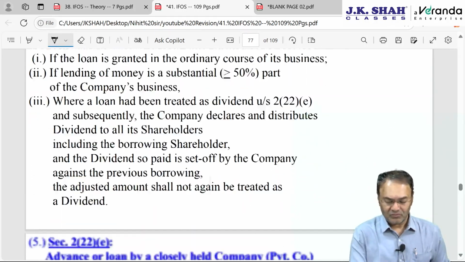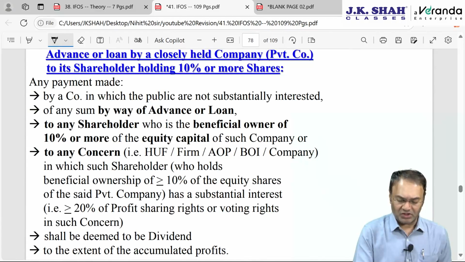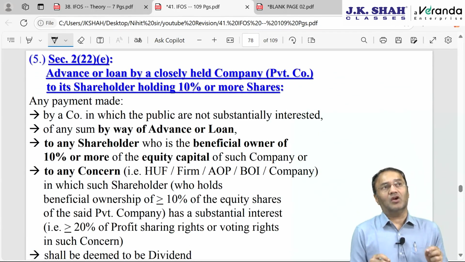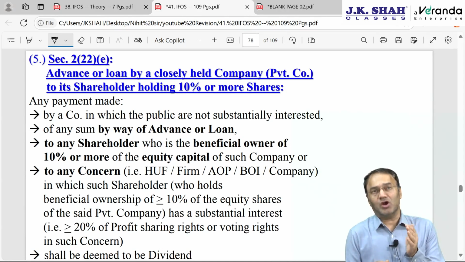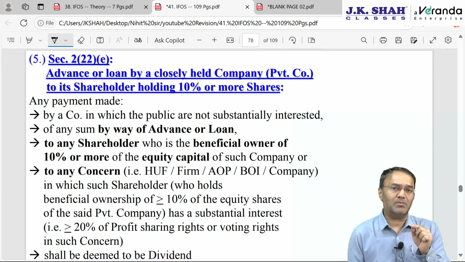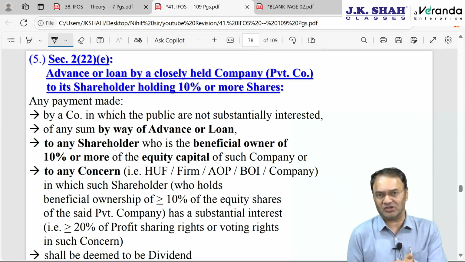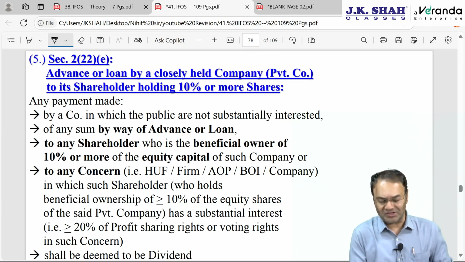Okay. And there is one Supreme Court decision which we will discuss. Before that, now here what happens is, it's not necessary that the company should have given a loan only to that shareholder. The company might have given a loan to a third party also, or the company might have made a payment to a third party on behalf of such shareholder, that will also be deemed as dividend.